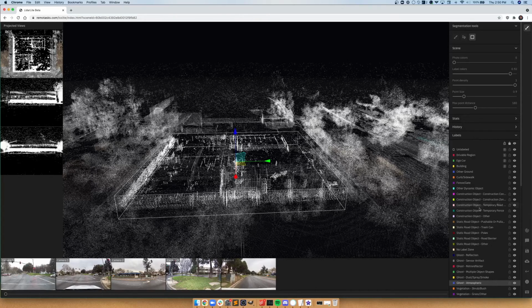If you're happy with the selection, you could go ahead and select a label on the side panel, and you can press the button here and then press Enter to apply the label to the selected points within your cuboid.